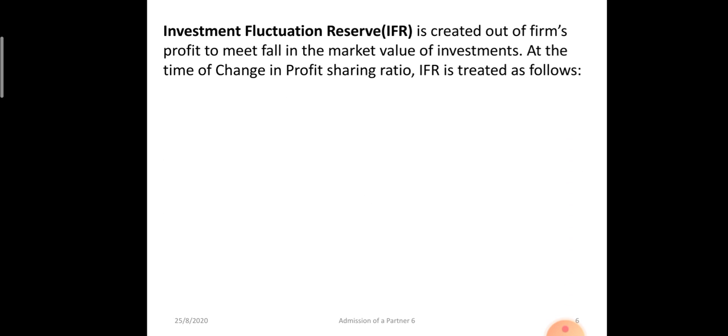Now let's take investment fluctuation reserve. Investment fluctuation reserve is created out of profits to adjust the loss in the market value of investments. If there is any fall in the market value of investment, the loss will be adjusted against the investment fluctuation reserve, and will be written off from that.